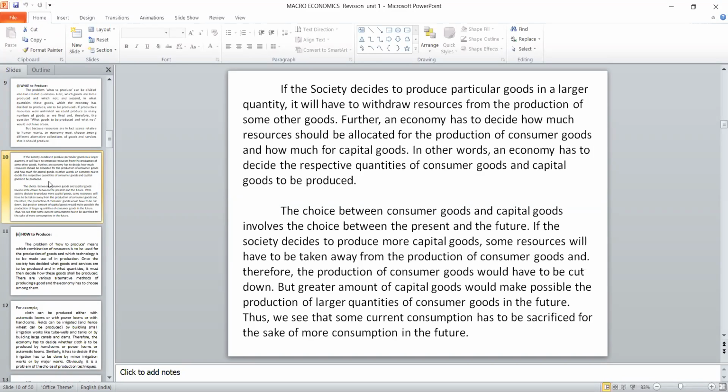Suppose one is born with a silver spoon, that individual will not think about whether it is necessary, comfortable or luxury. Definitely, once resources are scarce, we have to solve the three basic problems: what to produce, how to produce, and for whom to produce.